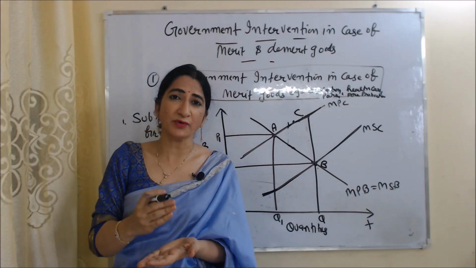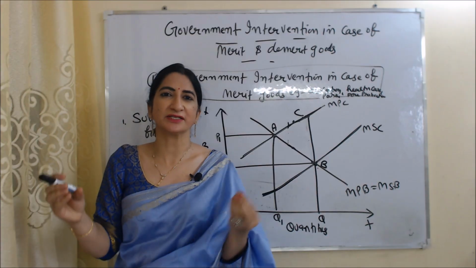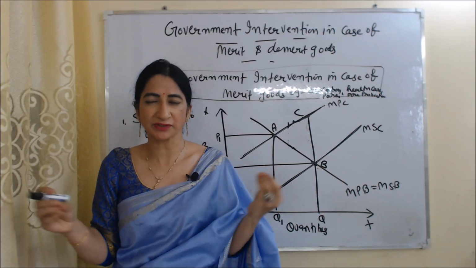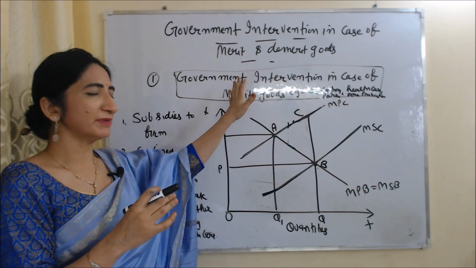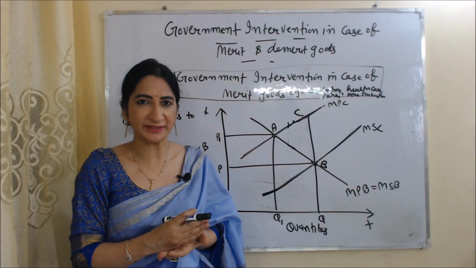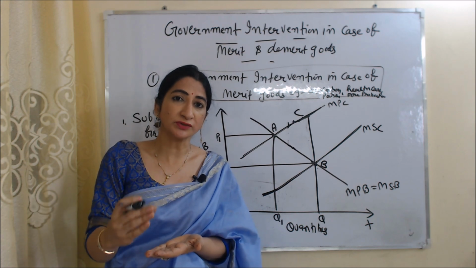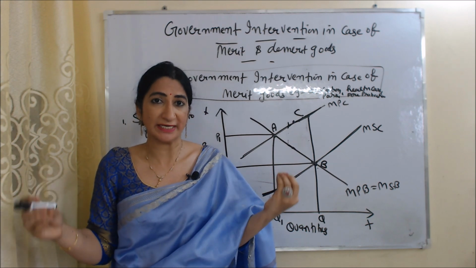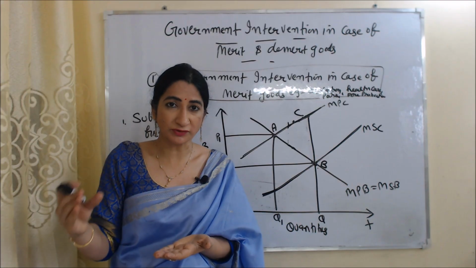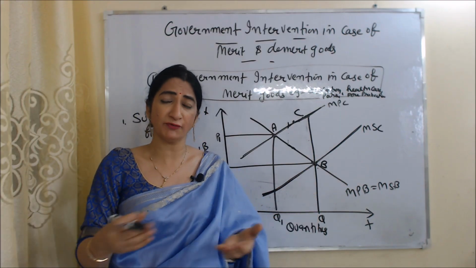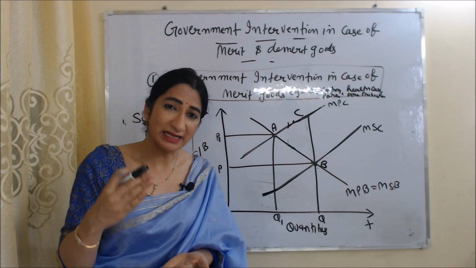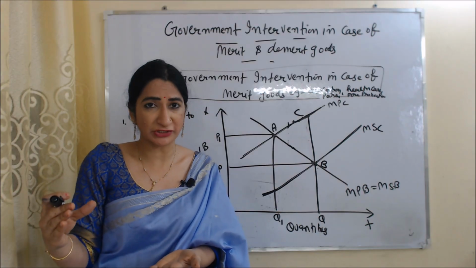Now we will see government intervention in case of merit and demerit goods. Firstly, we are going to talk about government intervention in case of merit goods. What are merit goods? Merit goods are those goods which increase the welfare of society. For example, education, healthcare, parks, fire protection, etc.